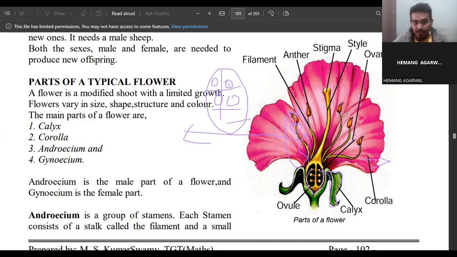Then we come to the gynoecium. The upper tip of that part is called the stigma. The part below the stigma is called the style, and this part is called the ovary or ovule. This whole system is known as the gynoecium, sometimes called the pistil or carpel. In the ovule, eggs are present.